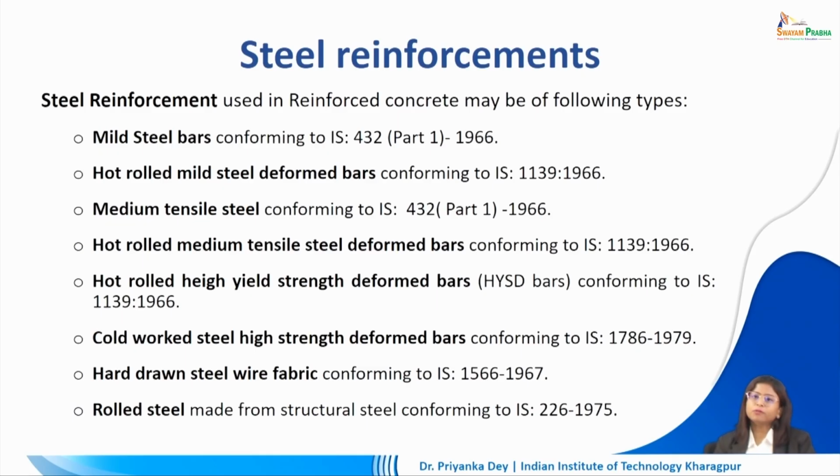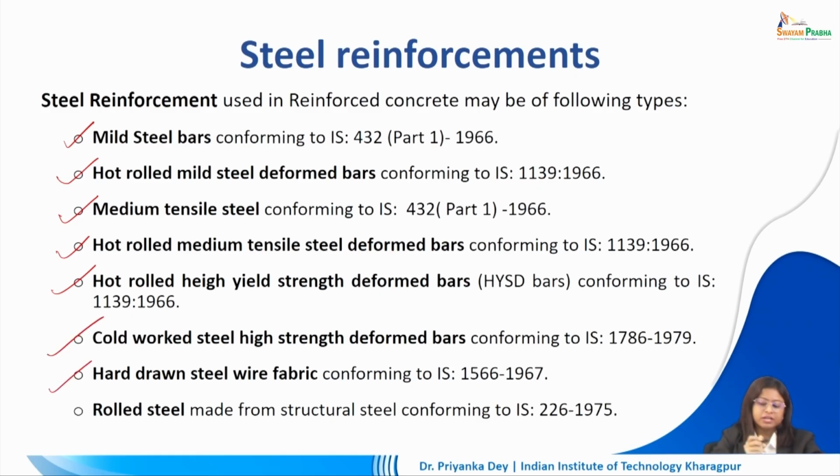Now, steel reinforcement, when we use it for reinforced concrete works, we can use different types. The specifications or characteristics of these reinforcements are specified in the IS codes. We can use mild steel bars, hot rolled mild steel deformed bars, medium tensile steel, hot rolled medium tensile steel deformed bars, hot rolled high yield strength deformed bars, cold worked steel high strength deformed bars.